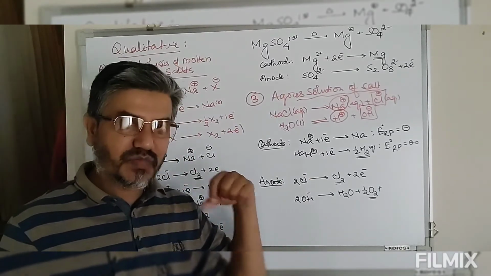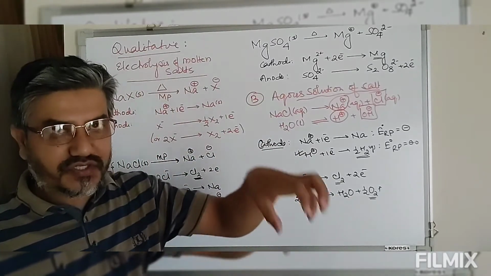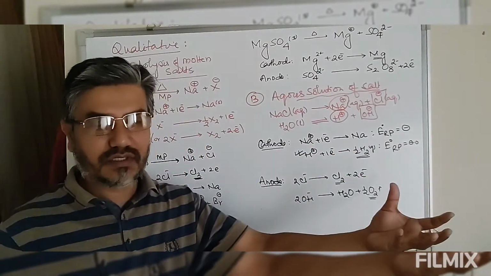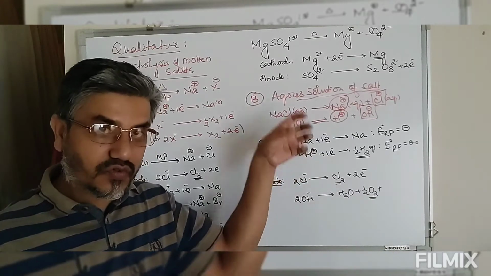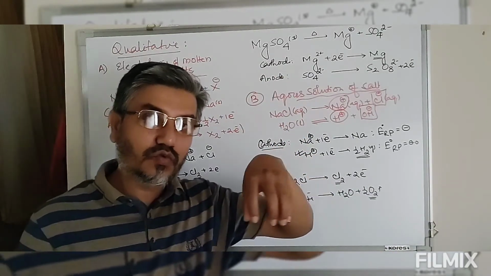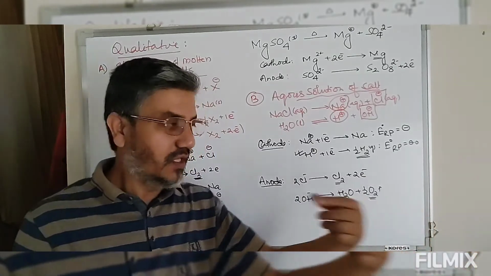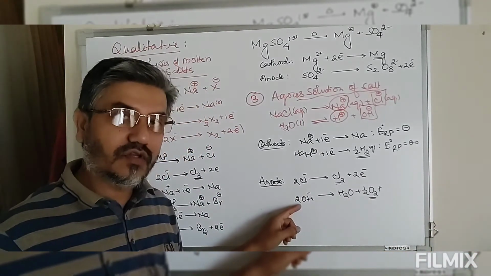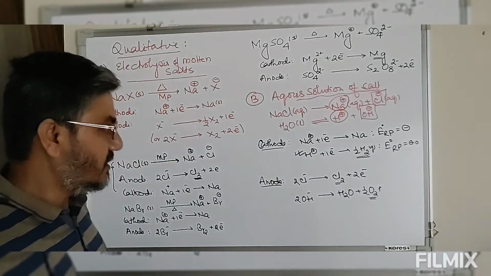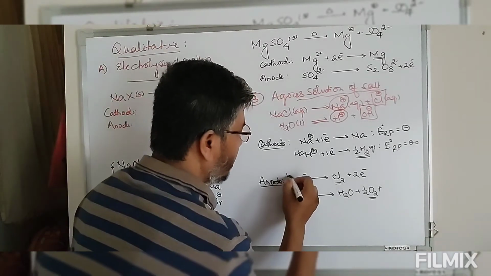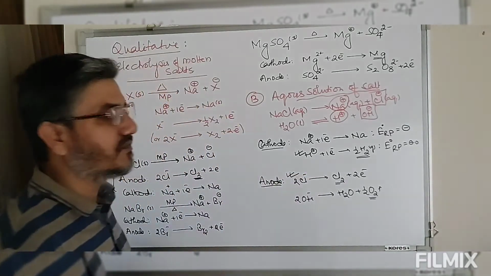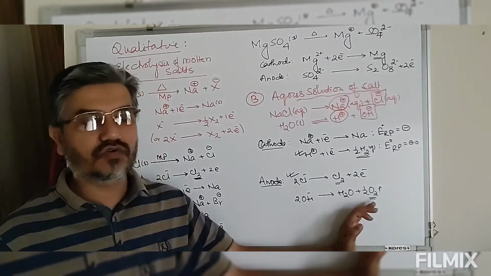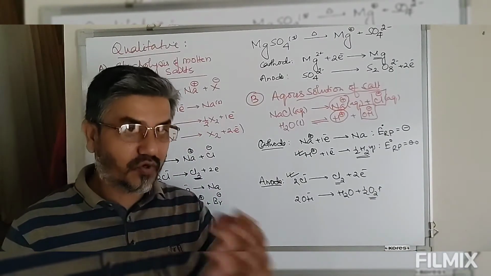Since the reaction is very slow, an extra potential is required so that the reaction takes place. Because of the extra potential required, the reactions which are supposed to occur at the anode will not take place. Instead, Cl minus will preferentially oxidize at the anode. This is because of the overpotential of O2.